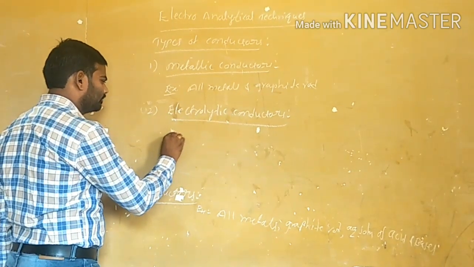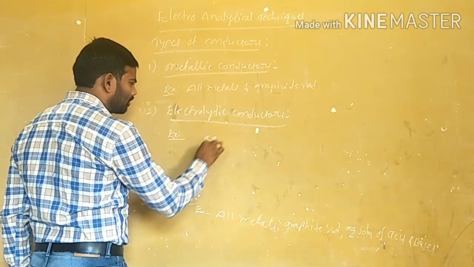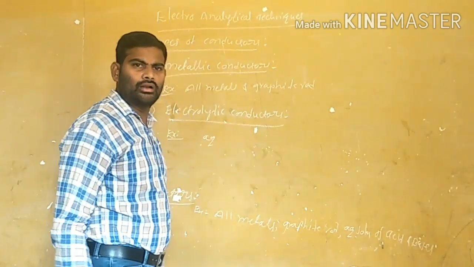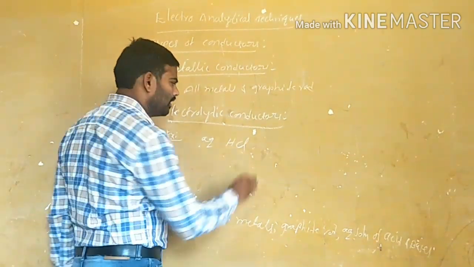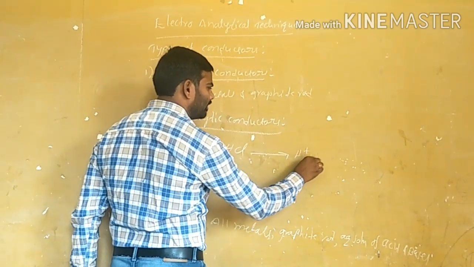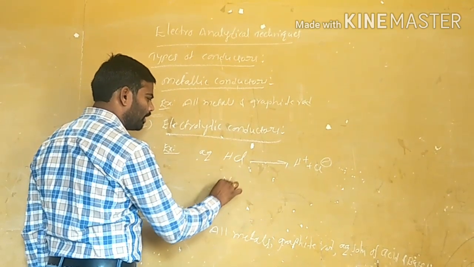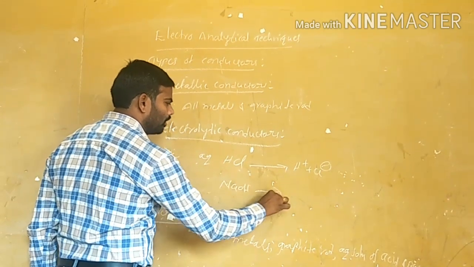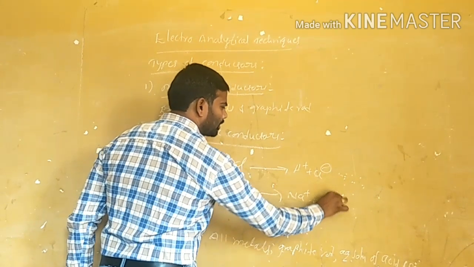Examples: an aqueous solution of acids or bases. For example, we take HCl as an acid. First it undergoes decomposition, producing H+ and Cl- ions. Otherwise, we take the base NaOH. First it undergoes decomposition, producing Na+ and OH-.